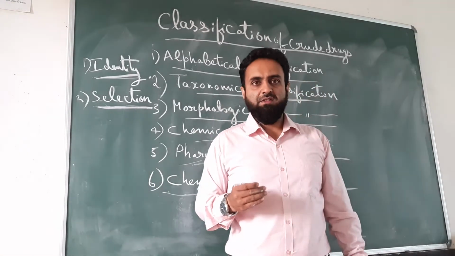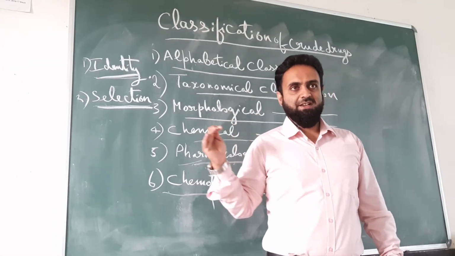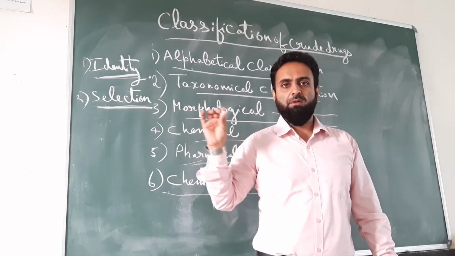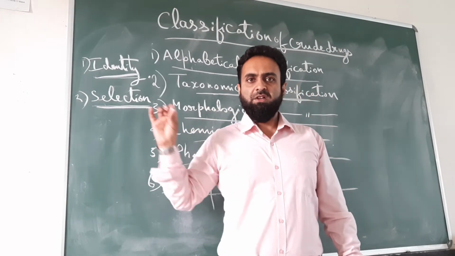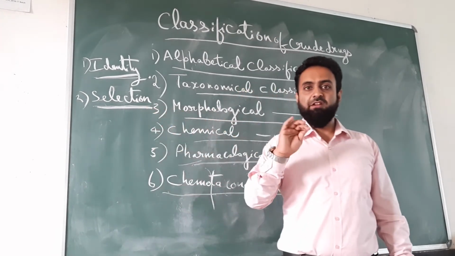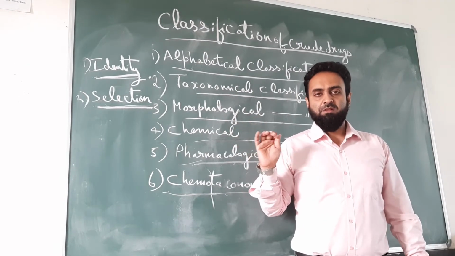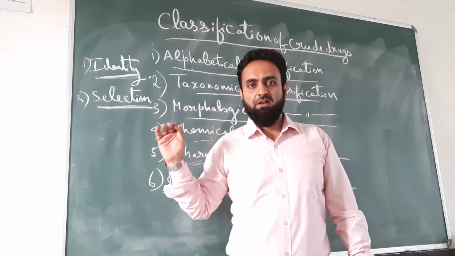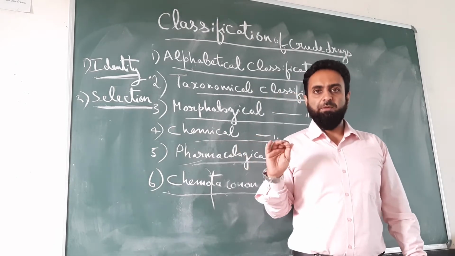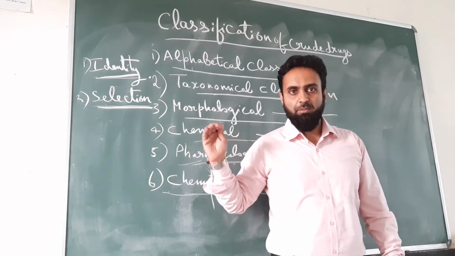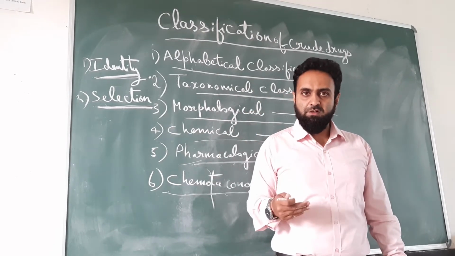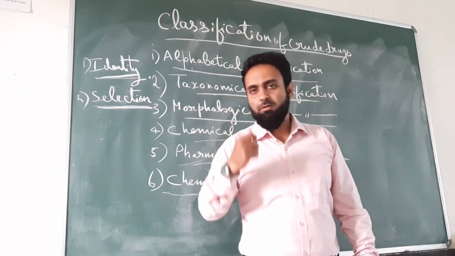So, morphological classification: different parts of the plants can be classified. All the barks, cinnamon, cinchona, purchi, etc., are grouped in one class. All the leaf drugs, senna, datura, etc., are grouped in another class. All the roots, Rauwolfia, ipecac, etc., are grouped in another group. Based on the different parts of the plants also, they can be classified morphologically.